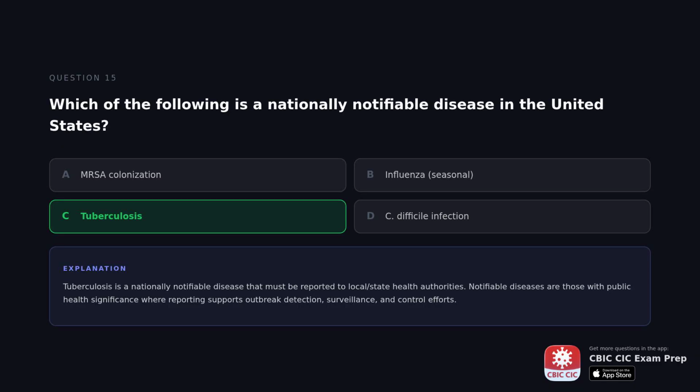The correct answer is tuberculosis. Tuberculosis is a nationally notifiable disease that must be reported to local and state health authorities. Notifiable diseases are those with public health significance, where reporting supports outbreak detection, surveillance, and control efforts.